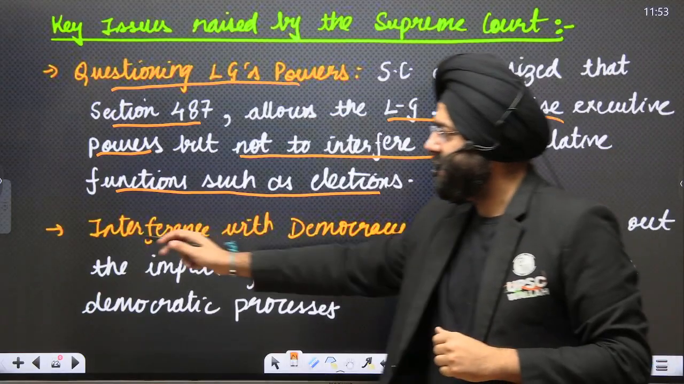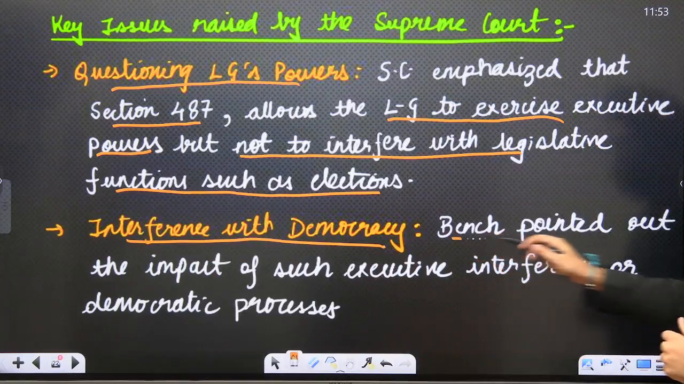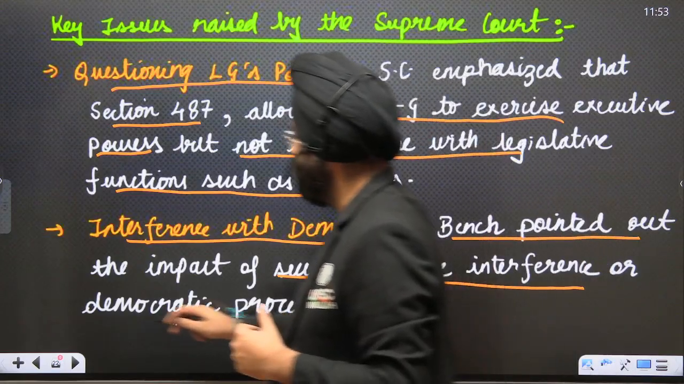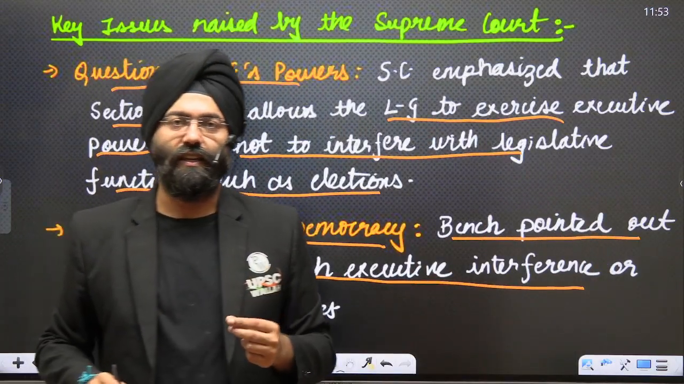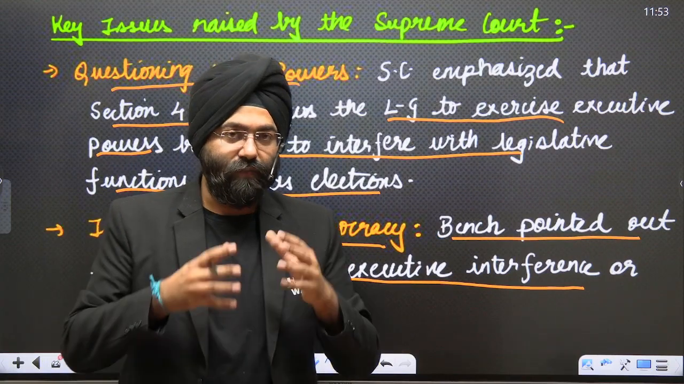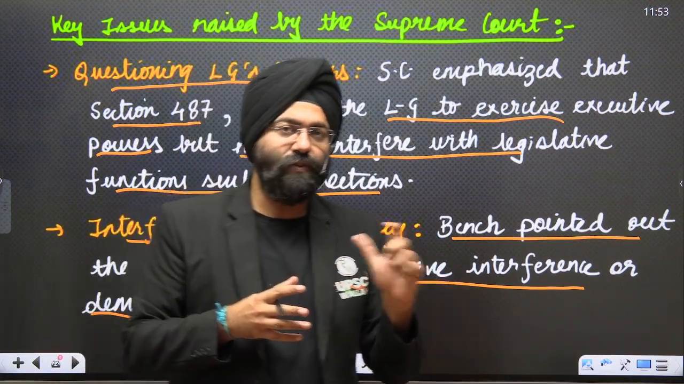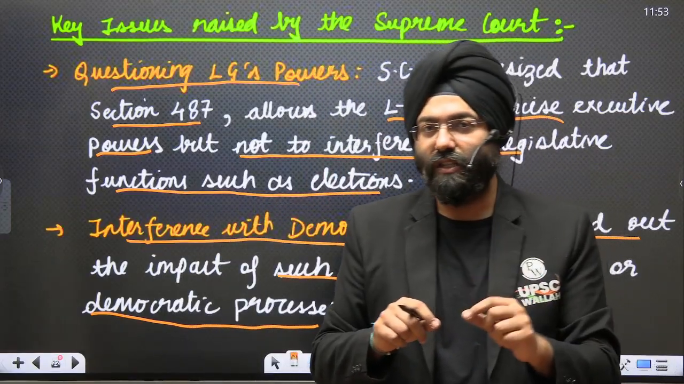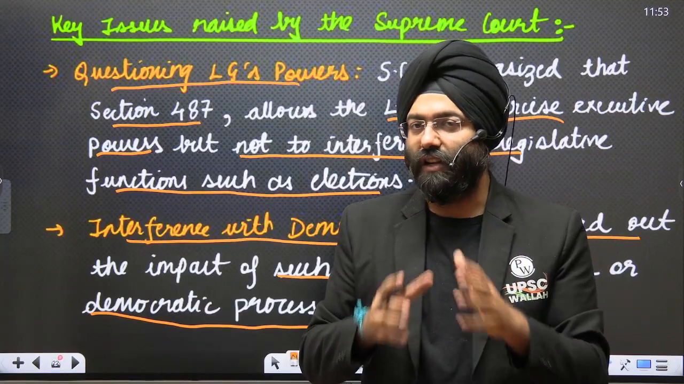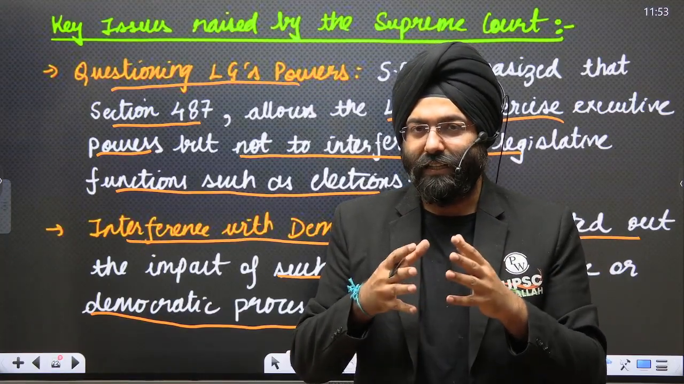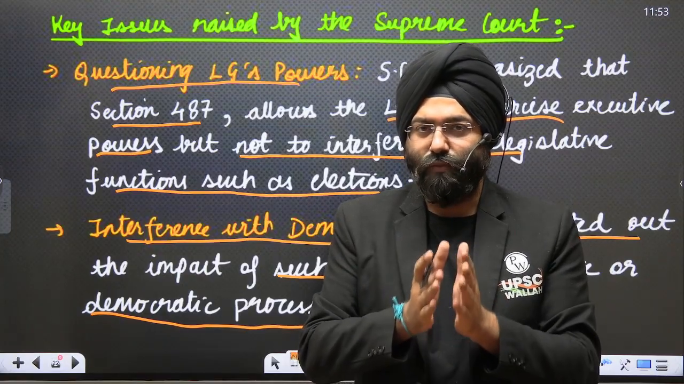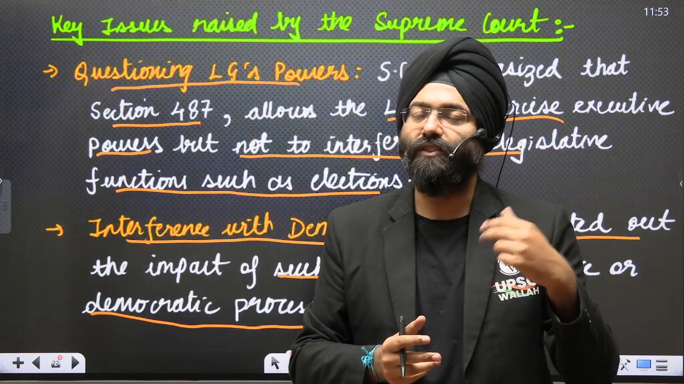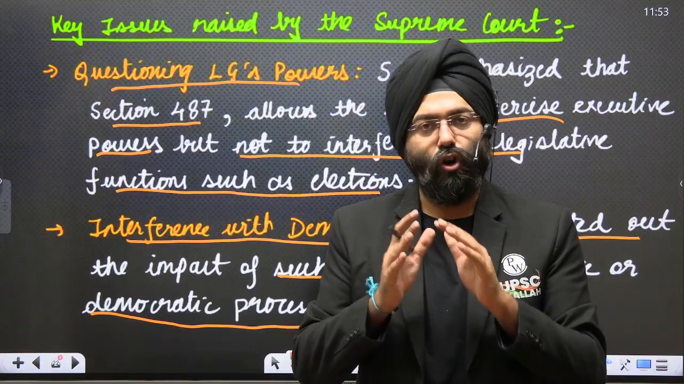As we move ahead, interference with democracy. The bench pointed out that the impact of such executive interference in a democratic process goes against the spirit of democracy. See, this is again important. An executive body is interfering in the election process. This is against the spirit of the democratic structure because the Lieutenant Governor does not have that power. If we want to ensure a fair election, then it has to be carried out according to the law, and unnecessary intervention should not be made. This is what has been observed and remarked by the Honorable Supreme Court.